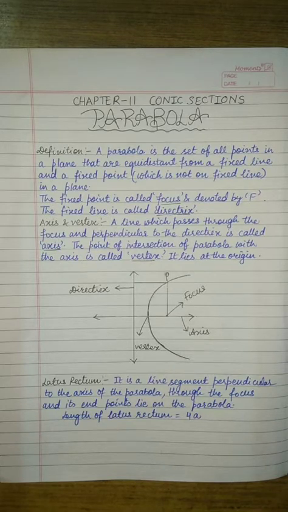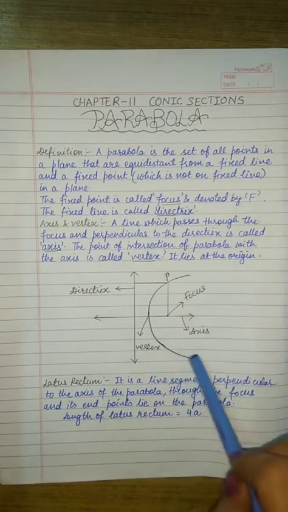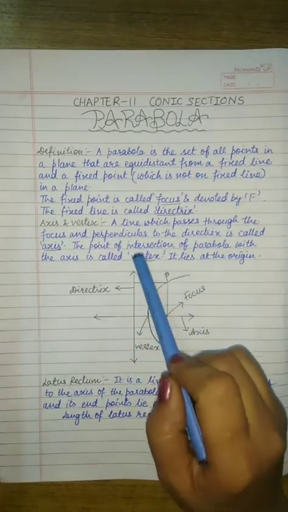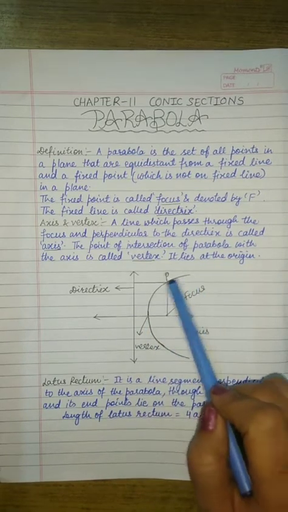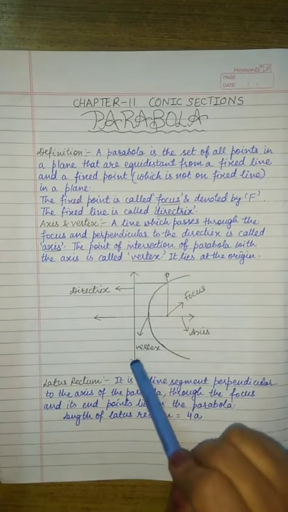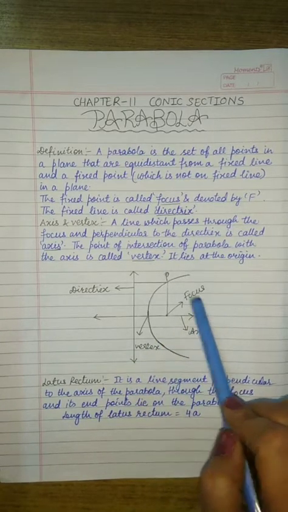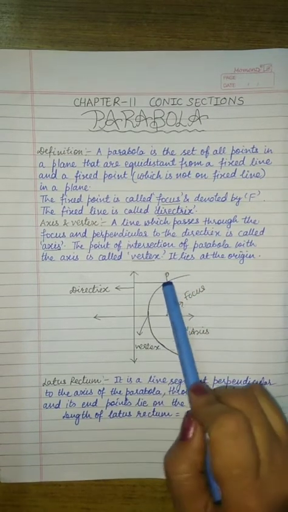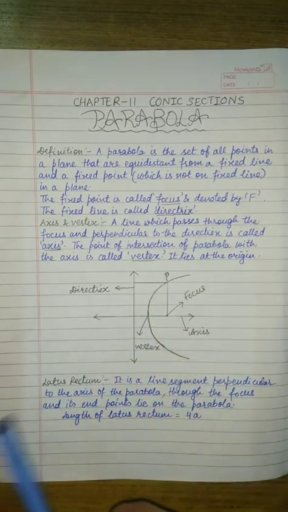To understand this definition more clearly, let's see this figure. In this figure, this is the parabola, and you can see that this line is called the directrix and this point is the focus. Now all the points which lie on this parabola are at equal distance from the fixed line, that is called the directrix, and the fixed point, which is called the focus. Let's say a point P lies on the parabola, so the distance of P from the directrix and from the focus will remain the same.